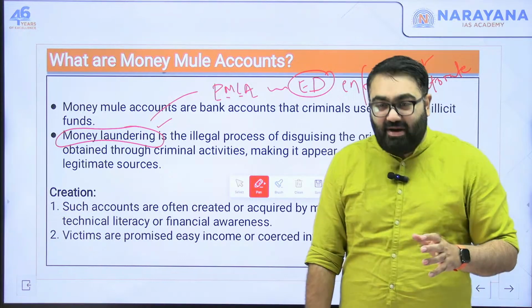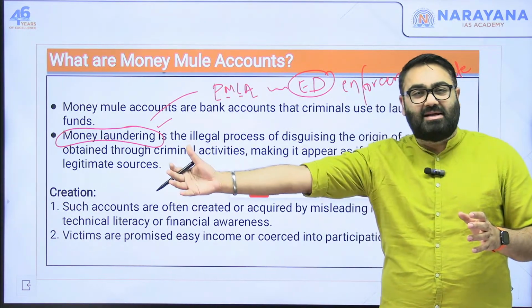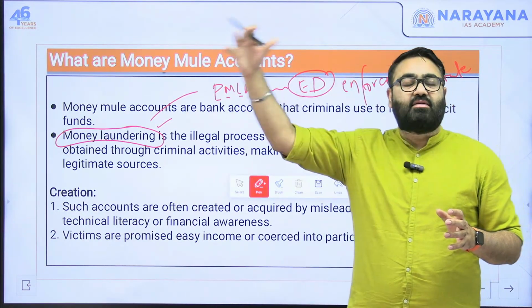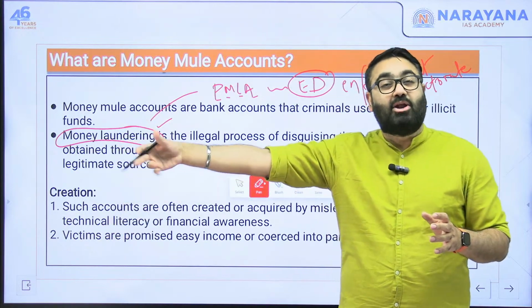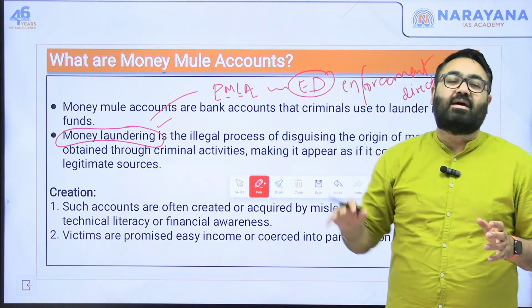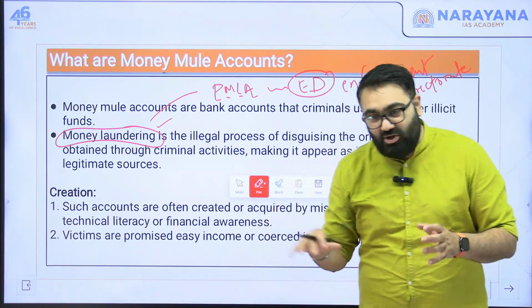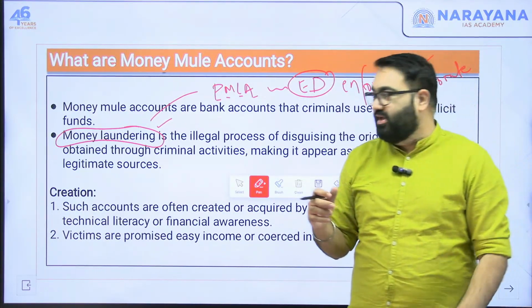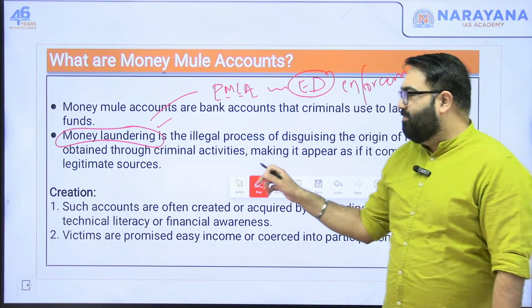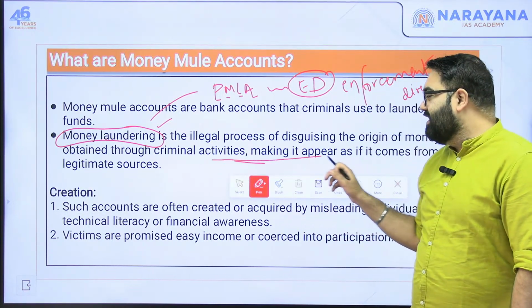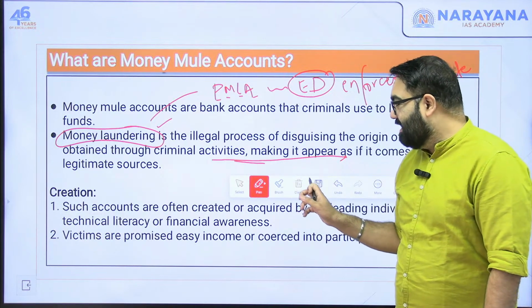But when that money is now used to buy something, when you are using it for some purpose, that is, money laundering is happening, then the ED comes into the picture. So ED will only come into the picture once the money is tried to be laundered. It's not just about theft. So money laundering is usually the kind of activity that takes place in these accounts.